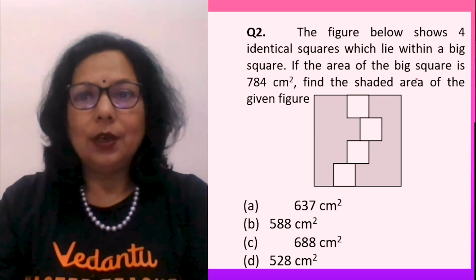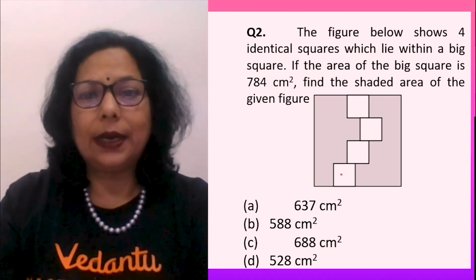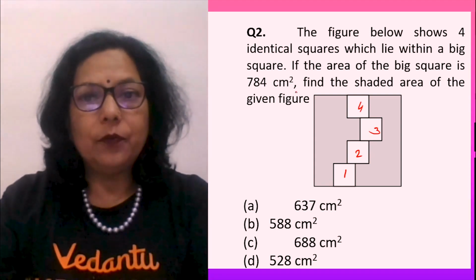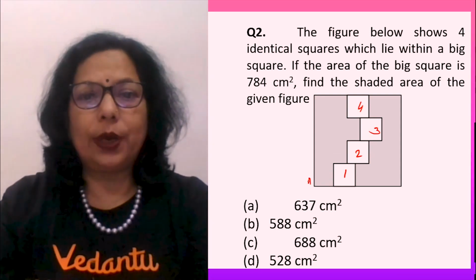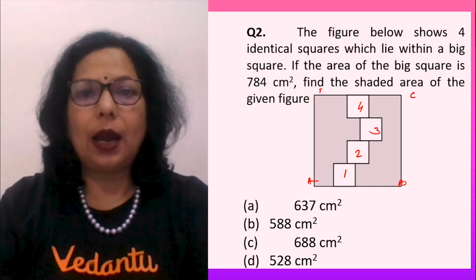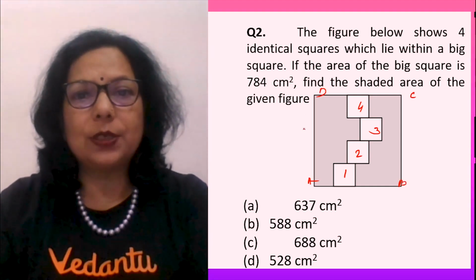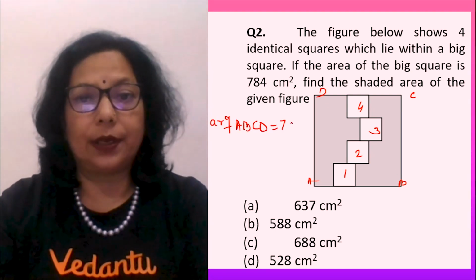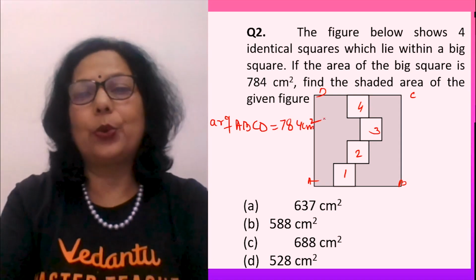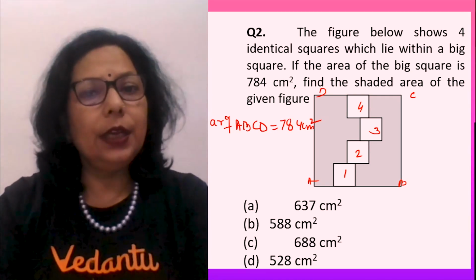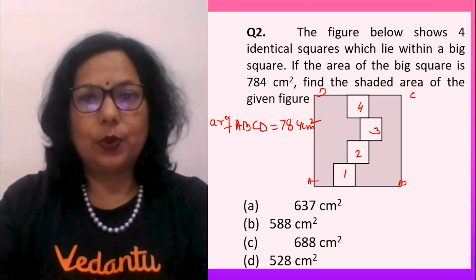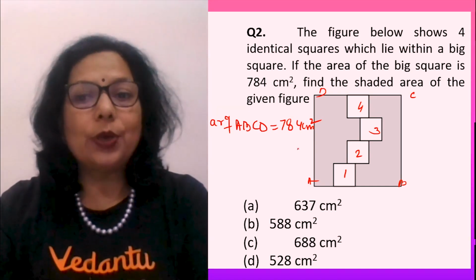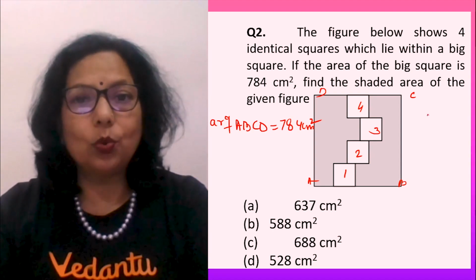Now, the next question is, the figure below shows 4 identical squares, 1, 2, 3 and 4, which are placed within a big square. The big square is ABCD. If the area of the big square ABCD, always use your pen to write. Never try to do it without writing, just looking at the questions. Area of ABCD is 784 centimeter square. If the area is given, what can you find from it and how will it help you? You can find out this whole side AB, this whole side BC.